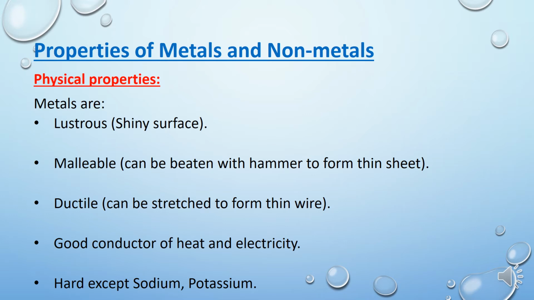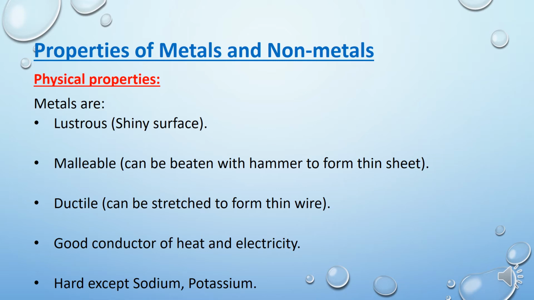Good conductor of heat. That means if I am warming one end of a metal in the form of a strip or a rod, the other end will also get warm. Why? Because heat is conducted from one end to another end. So we can say that metals are good conductors of heat.